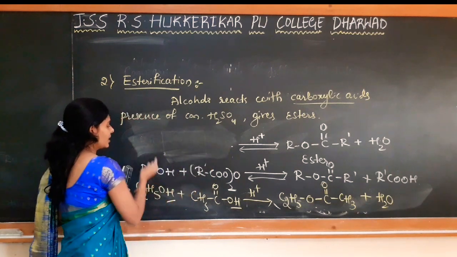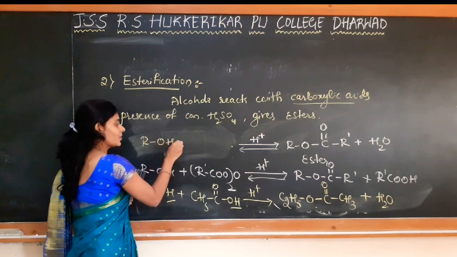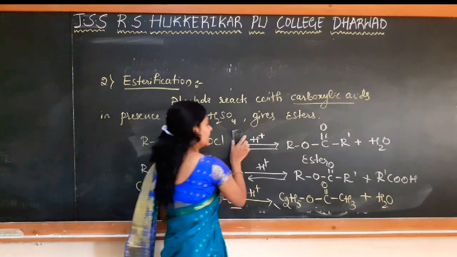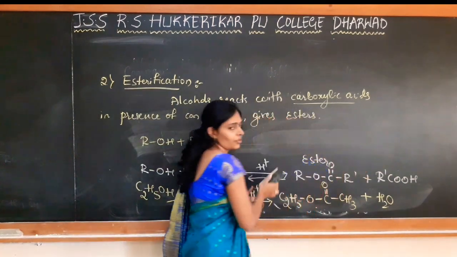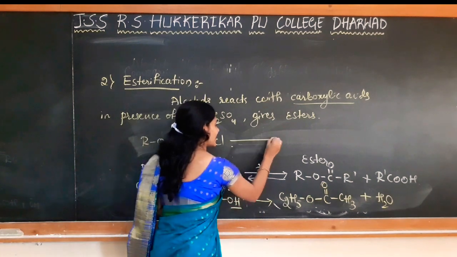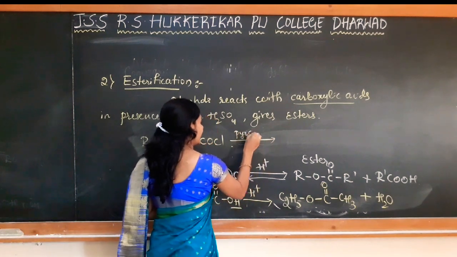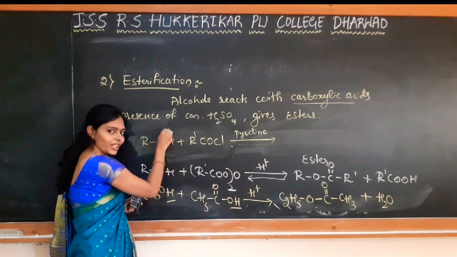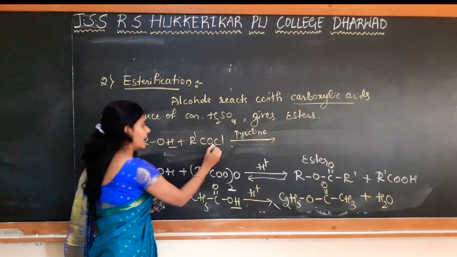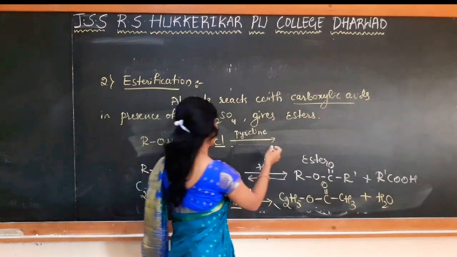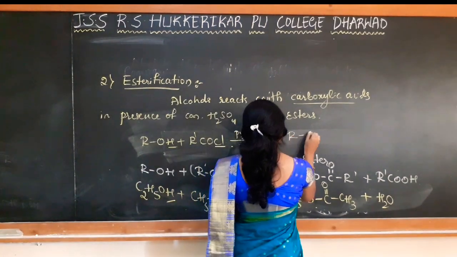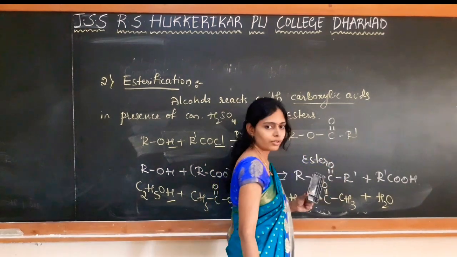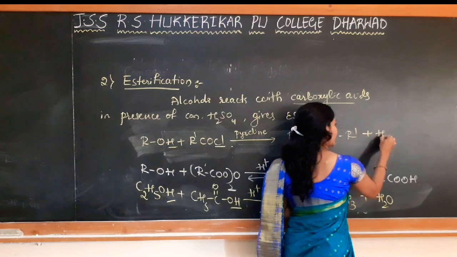I'll write the reaction here. Alcohol is treated with acid chloride, RCOCl. Even this reaction results in the formation of an ester. This takes place in presence of pyridine. So what happens? There is a cleavage of the OH bond. H from alcohol and Cl from the acid chloride are removed. So there is a formation of RCOOR dash. So this is also an ester, with the release of HCl.